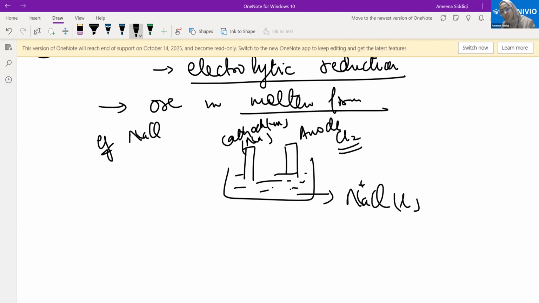So are we able to extract sodium from the sodium chloride? Yes or no? We can have the sodium which is present on the cathode, and we can take that out. What we'll get is pure sodium. Yes or no? Is it clear to you?